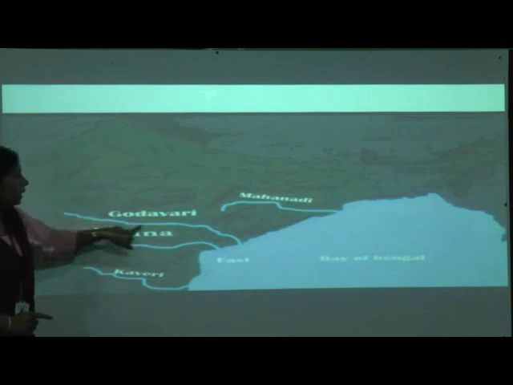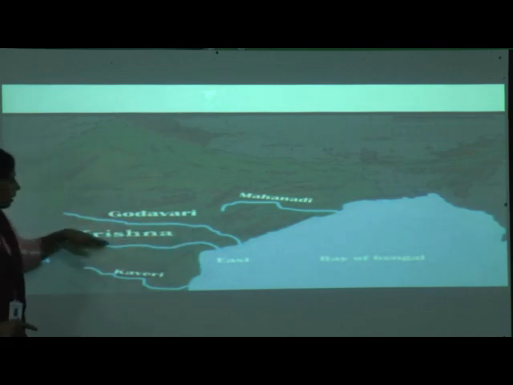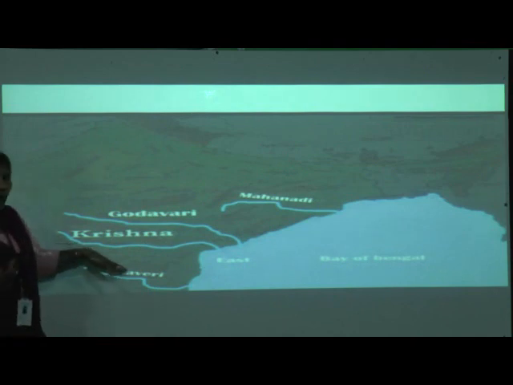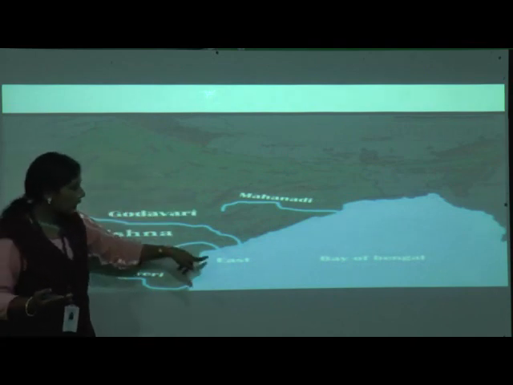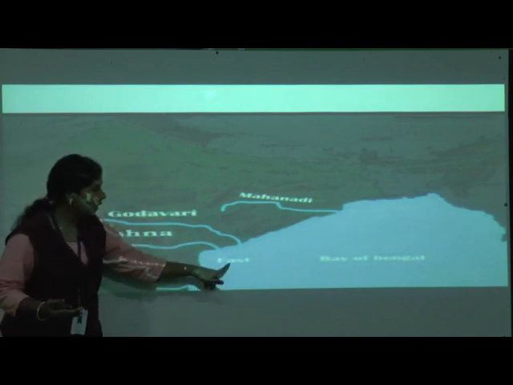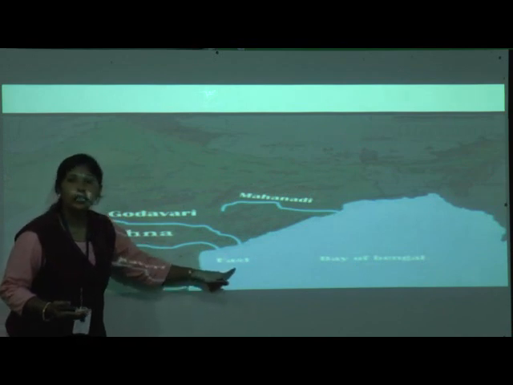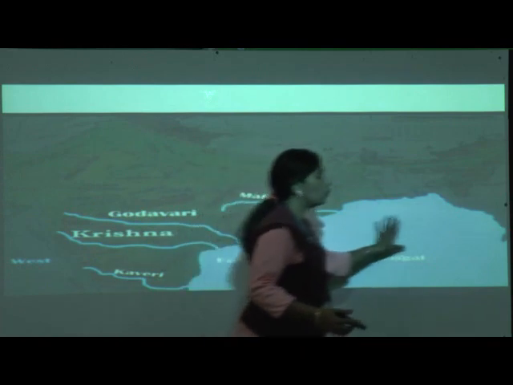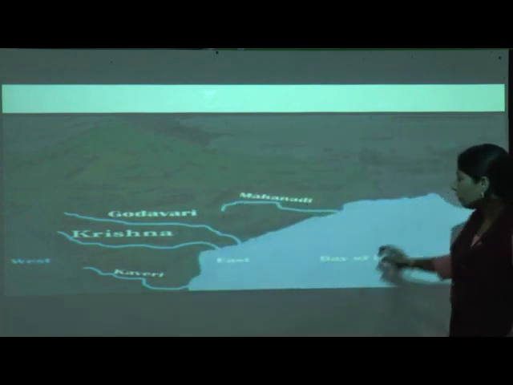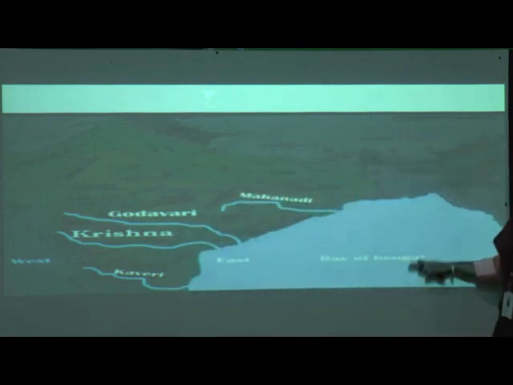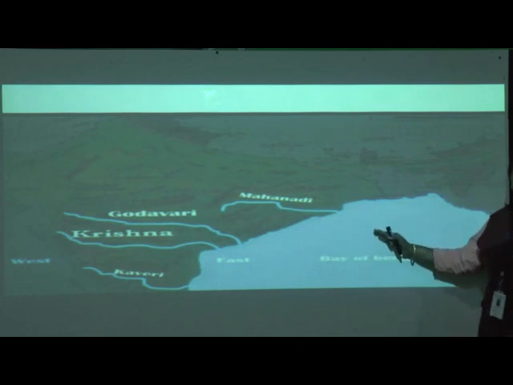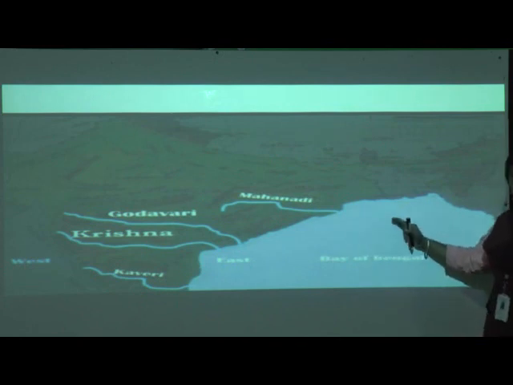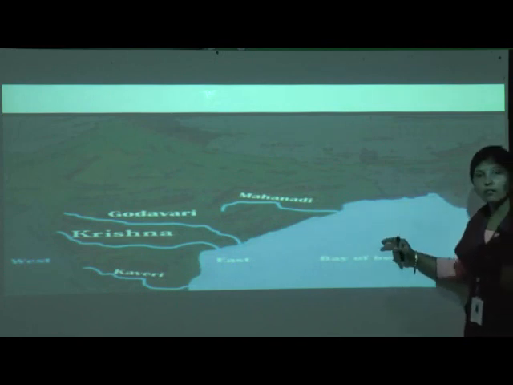See this blue color? Rivers are there, moving towards the east direction. E-A-S-T, east. Finally, where does all this blue colored water go? The Bay of Bengal. Very good.